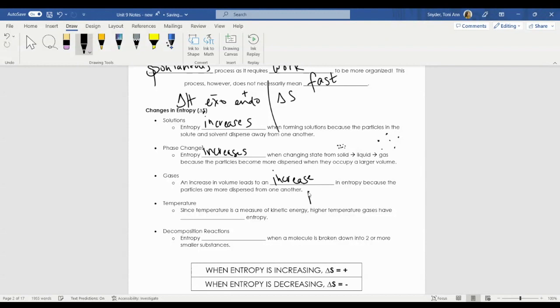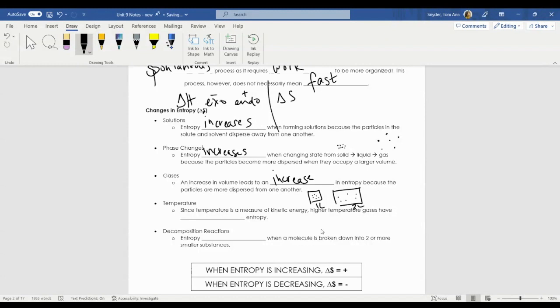So that's because if I have a container that's 1 liter versus a container that's 2 liters, let's just draw 6 particles in here, and 6 particles in here. The particles in the larger volume are farther apart from one another. They are more dispersed away from one another. Therefore, the larger the volume means the more entropy that system has.